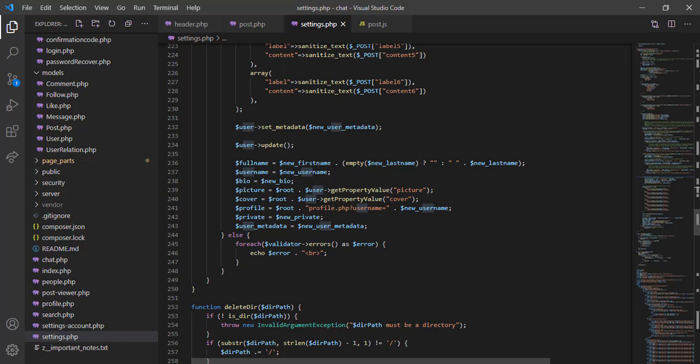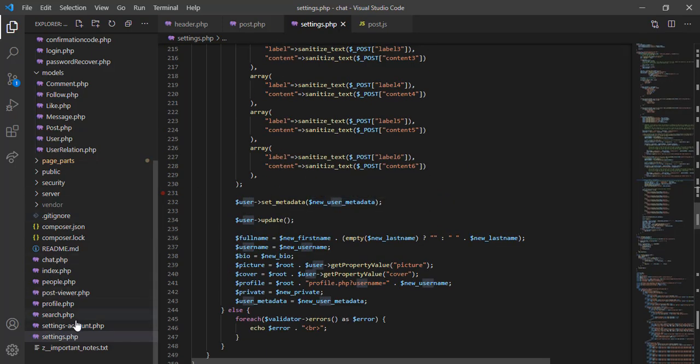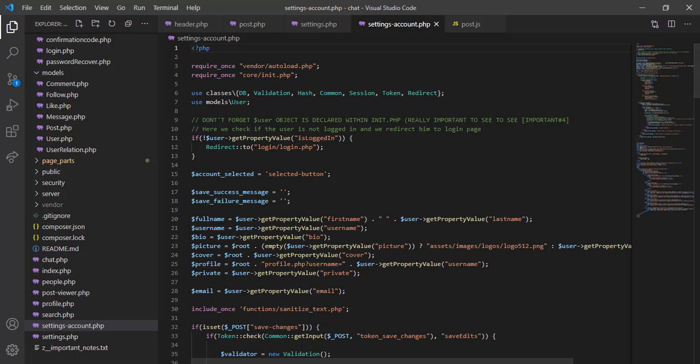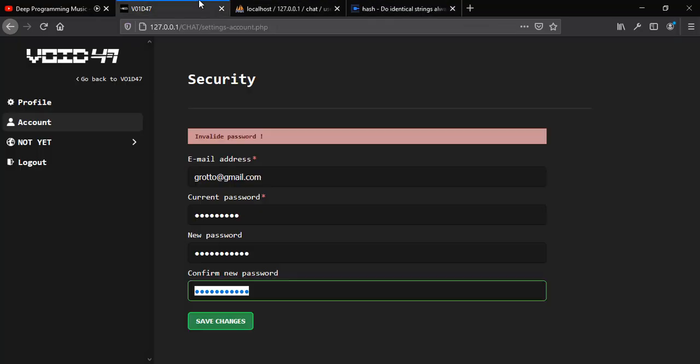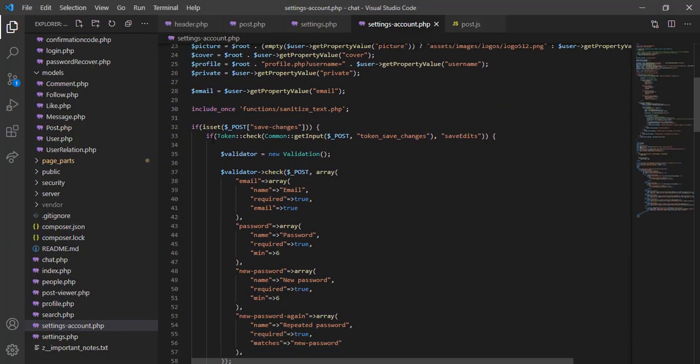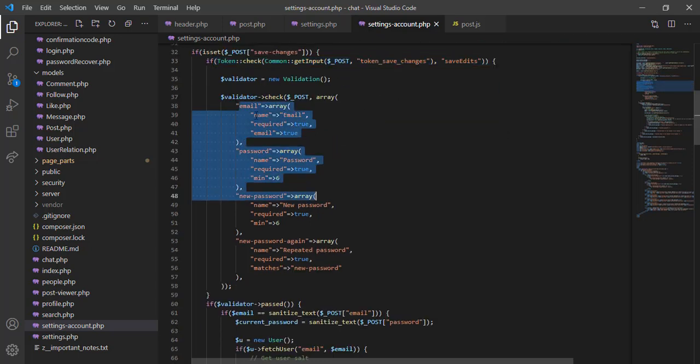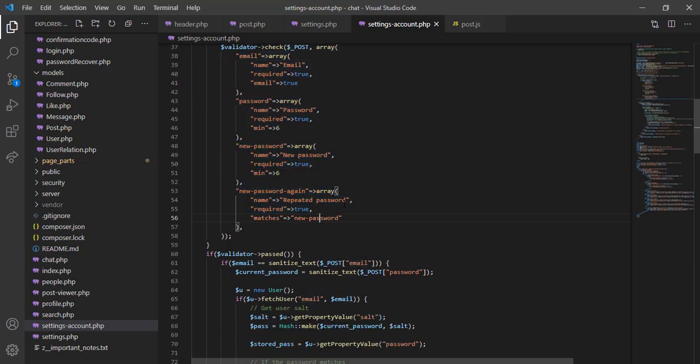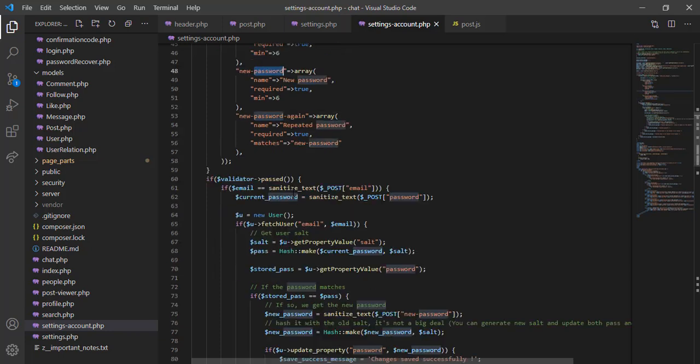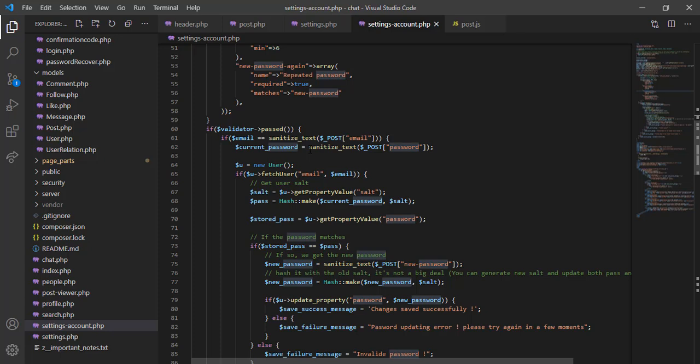And where is the password? This is in settings account, because this settings is for this page right here. Now let's go to the account and see how this works. This is the same process. We validate the CSRF token. We have this validation to validate the email and passwords, and of course the passwords should be the same using these matches. Matches will take the input name to match. Now if this passed, what we need to do is, we have a hashed password in our database.